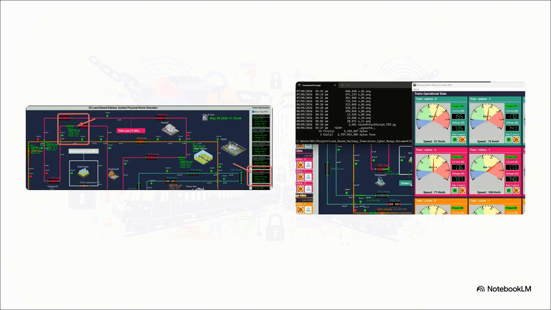In physical reality, the train is coasting along safely at a totally normal 56 kilometers per hour. But on the spoofed dashboard back at the control center, the operator sees a terrifying fiction. The injected script artificially cranked the speed gauge into the red danger zone, locking it in at over 200 kilometers per hour.